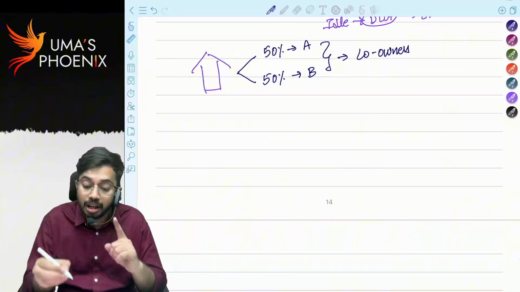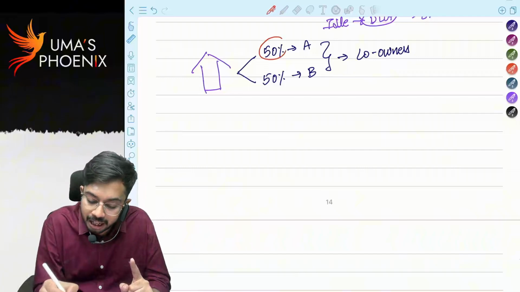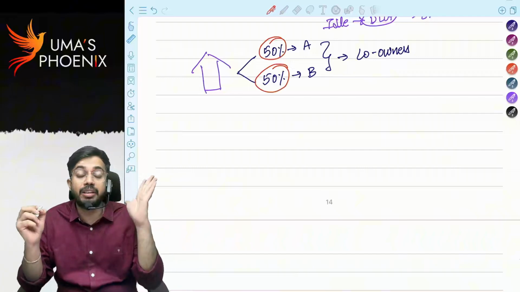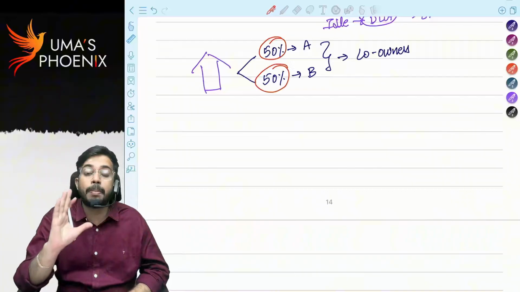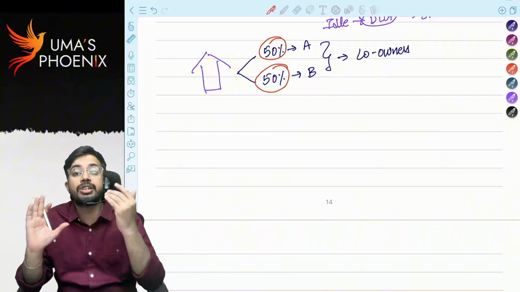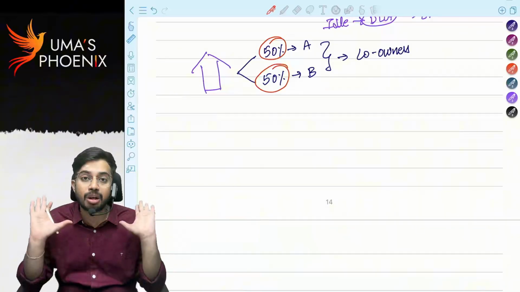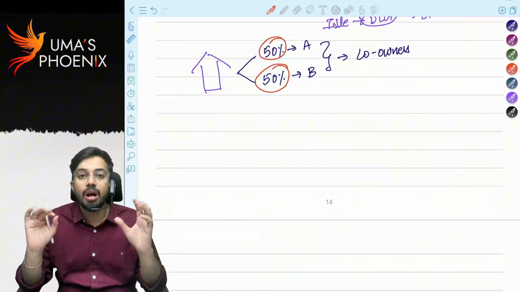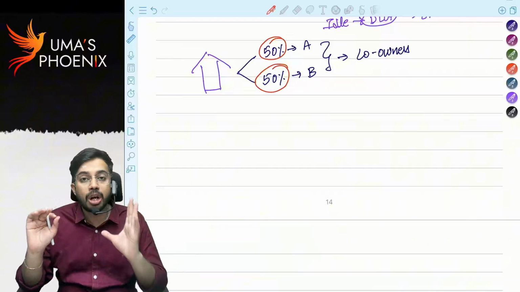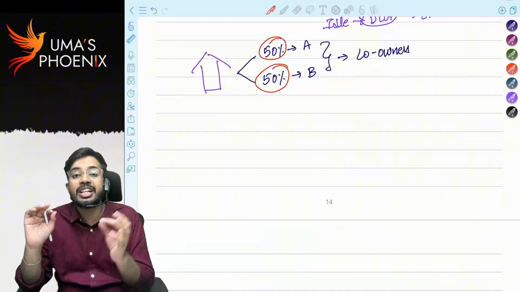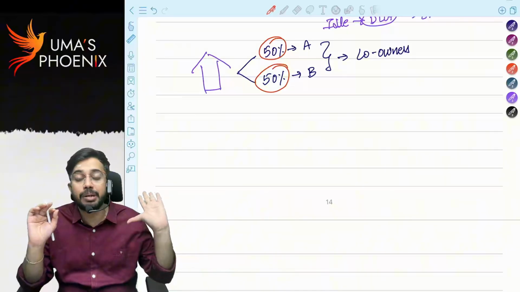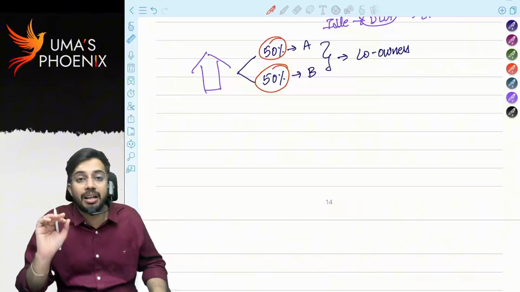Listen carefully. The share should be ascertainable. Then only we can call the house property under co-ownership. If the share is not ascertainable, then we cannot say it is under co-ownership. Is it clear? So if a house property is owned by two or more persons and the share of each person is determinable, then we can say that the house property is under co-ownership.